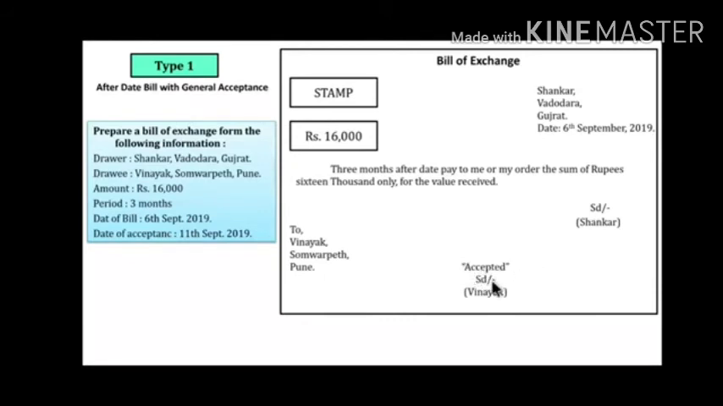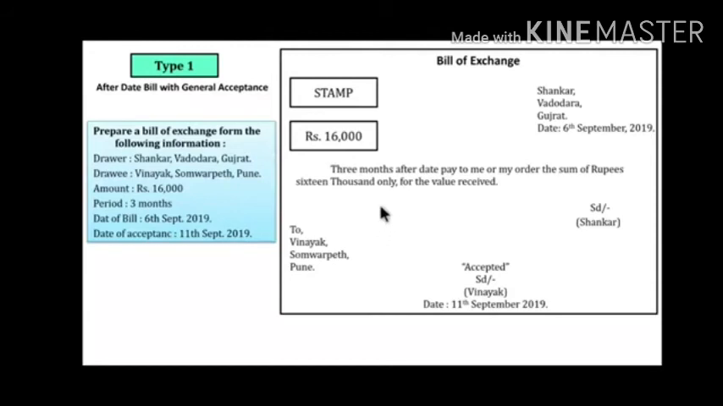Now this will be sent to the drawee. This bill was sent to the drawee for acceptance. So what will the drawee do? If the drawee accepts all these conditions, he will write "Accepted". See the word "Accepted" in double inverted commas, then the signature of Vinayak and the date of acceptance is written, that is 11 September 2019. So this is called general acceptance, with the conditions which are given by the drawer only.